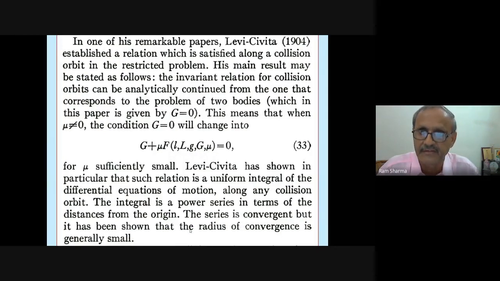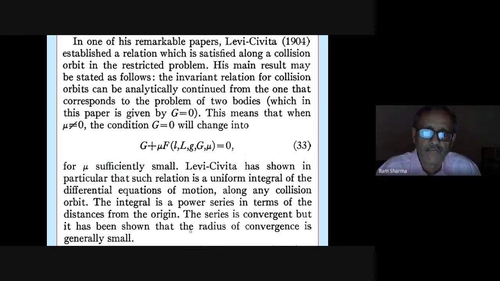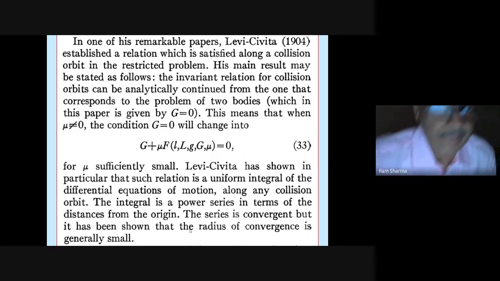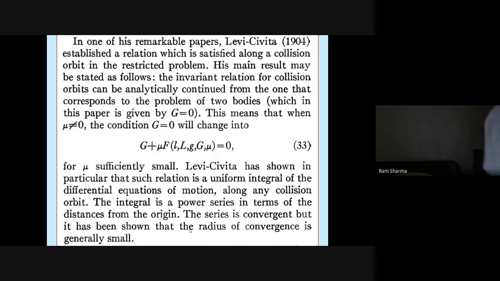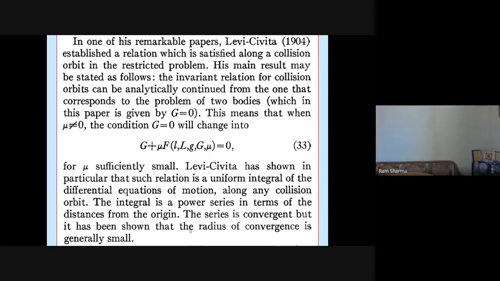The invariant relation for collision orbits can be analytically continued from the one that corresponds to the problem of two bodies, which in this paper is given by G equal to 0, which means that when mu is not equal to 0, the condition G equal to 0 will change to G plus mu function of L, g, capital G, mu equal to 0 for mu sufficiently small.